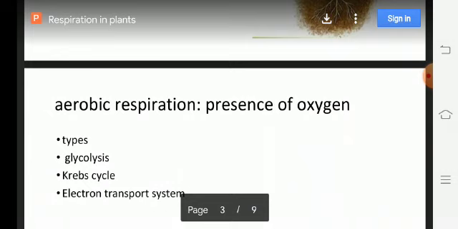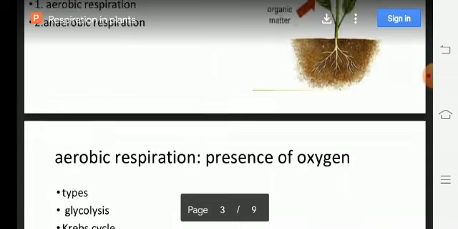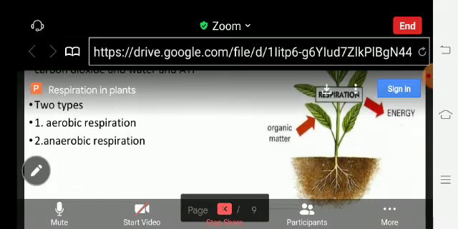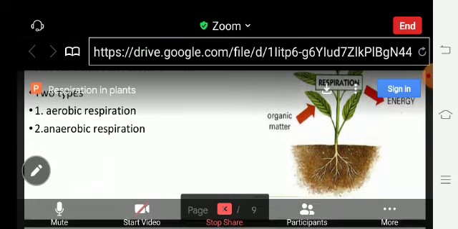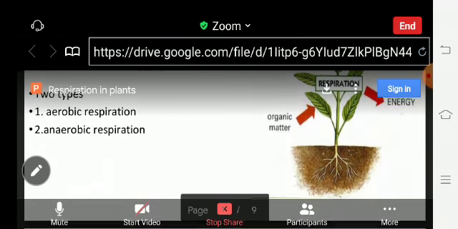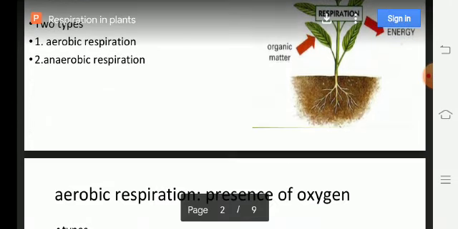Then another type, anaerobic respiration. Anaerobic respiration means partial oxidation or incomplete oxidation of glucose into simpler substances in the absence of oxygen.